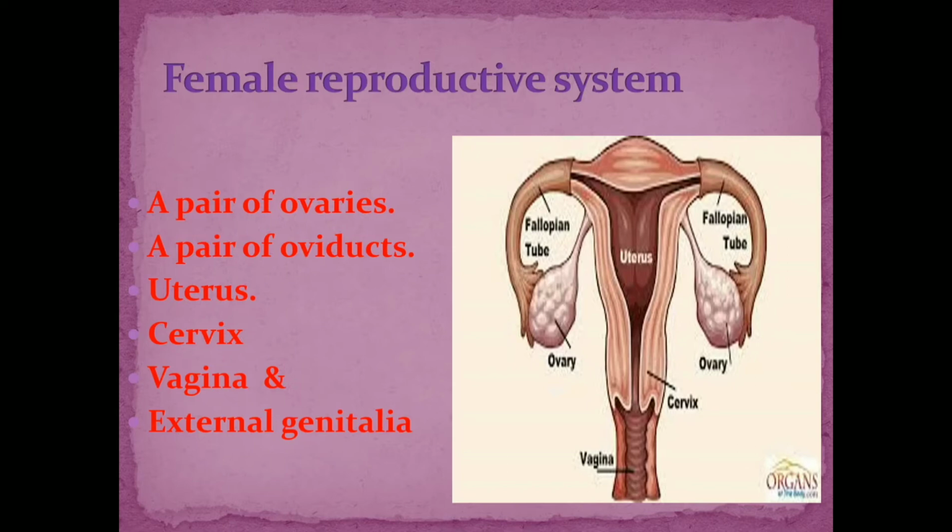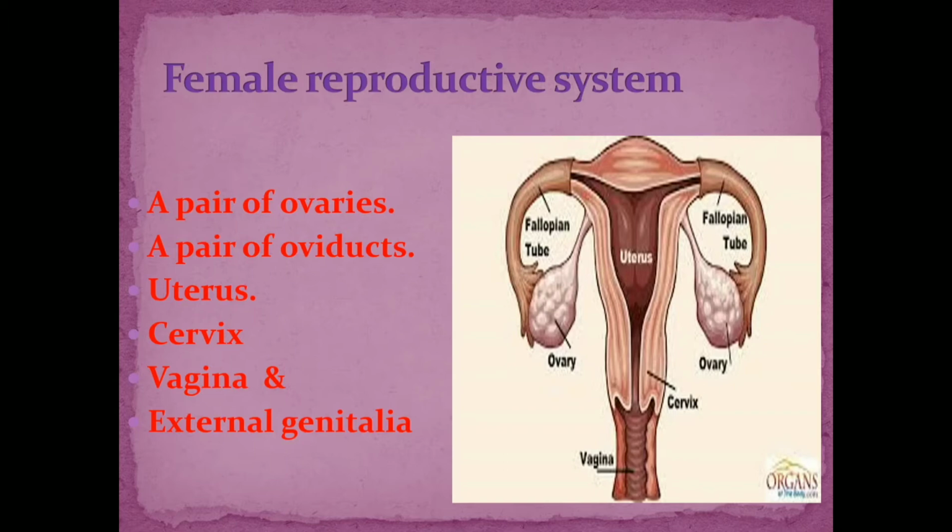When we studied the male reproductive system, we saw that it consists of a pair of testes, then accessory ducts, accessory glands and external genitalia. So here also, the female reproductive system consists of a pair of ovaries, the accessory ducts and the external genitalia.